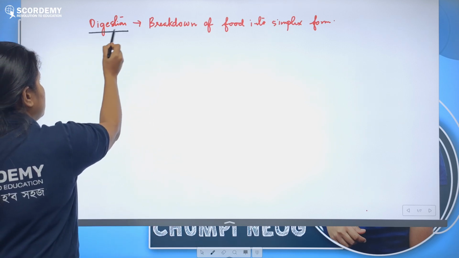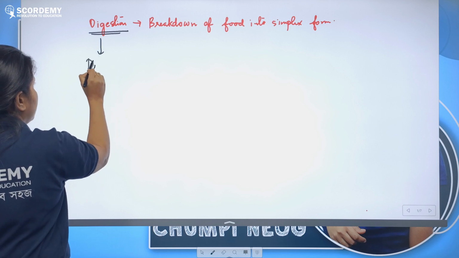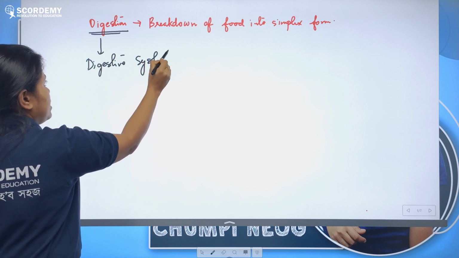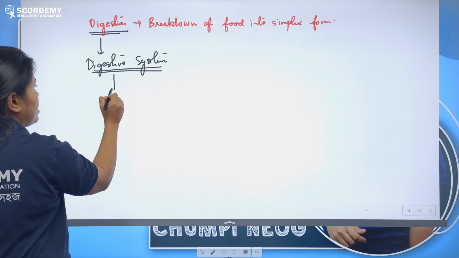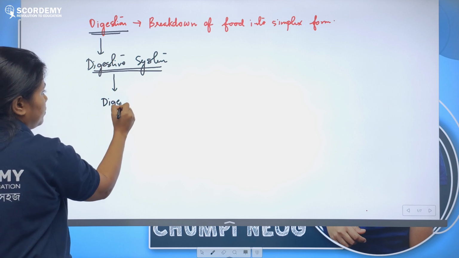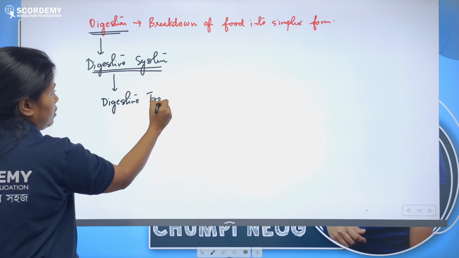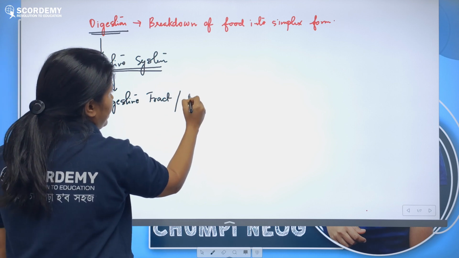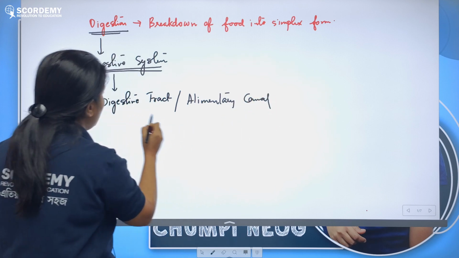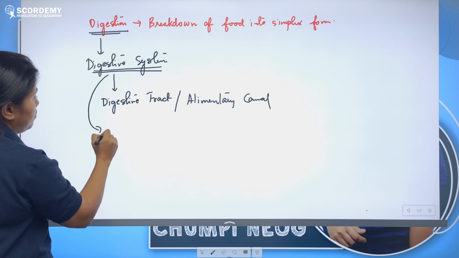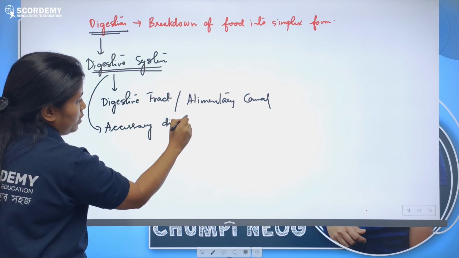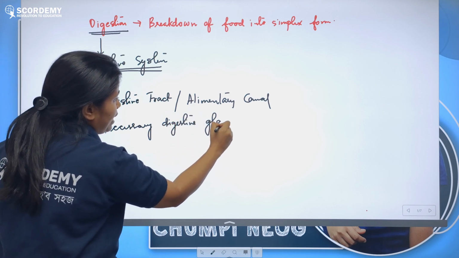Now for the digestion process we have a digestive system. In the human body, the human digestive system comprises basically the digestive tract, or we can call it the alimentary canal, and also some accessory digestive glands, which are helping glands.